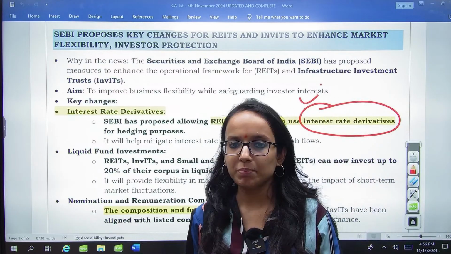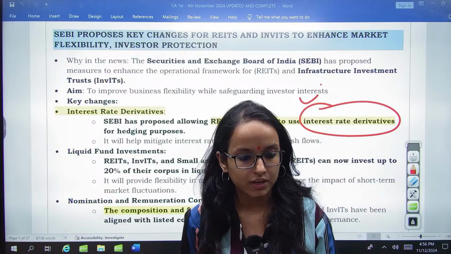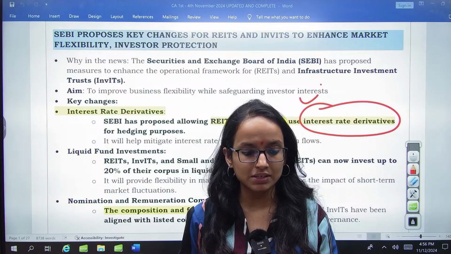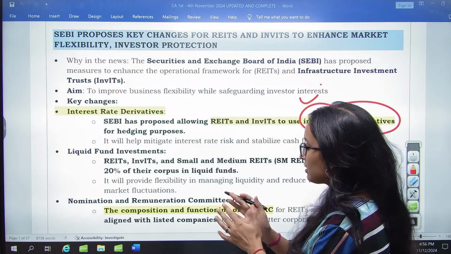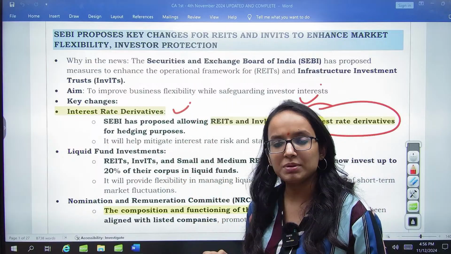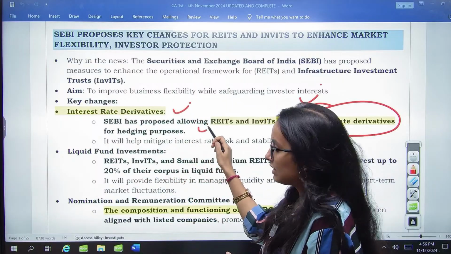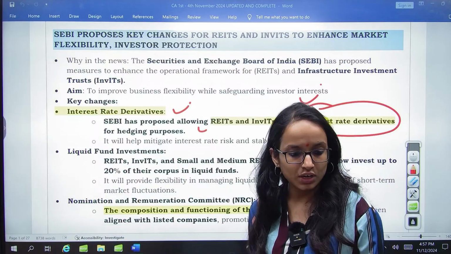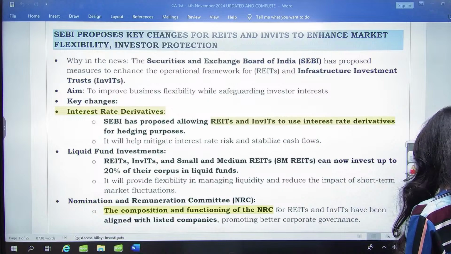So one example which we can have is interest rate swap, right? I have explained, I think, the interest rate swap in some previous classes as well. First you need to understand what is interest rate swap, then you will be able to understand this guideline which SEBI is proposing, that now REITs and InvITs can use these interest rate swaps to hedge against any future risks. What are these swaps?